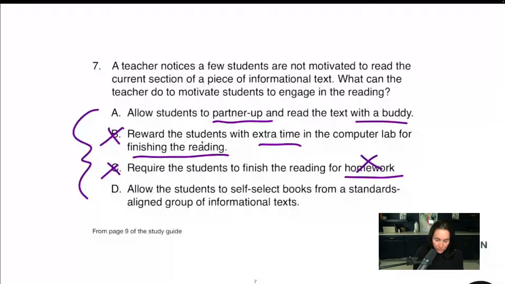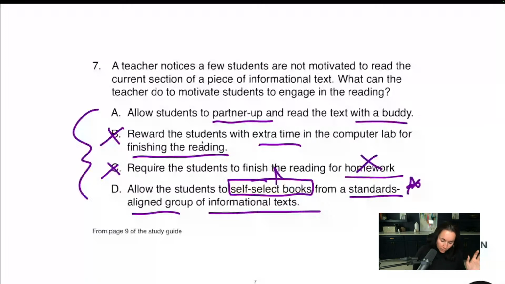D, allow the students to self-select books, love that word, from a standards-aligned group of informational texts. Good word, good word, good word. D, I'm circling all day because I have self-select books, which means you're allowing students to choose what they want to read, which fosters good reading habits. And standards aligned, oh yes.